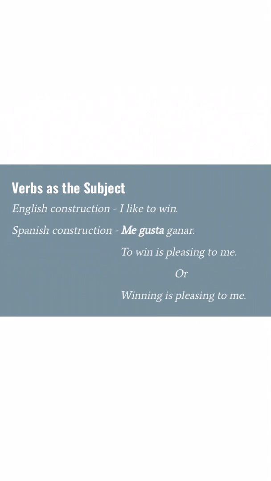Here we go. So for example, if I wanted to say, I like to win, we would arrange that in Spanish to be read as me. We have then gusta, and then our verb ganar. Or in other words, it is said, to win is pleasing to me. Or you're also able to phrase it like this.